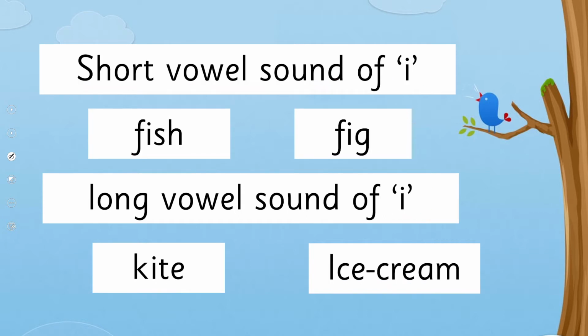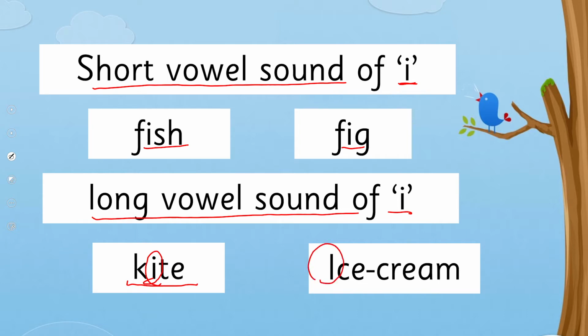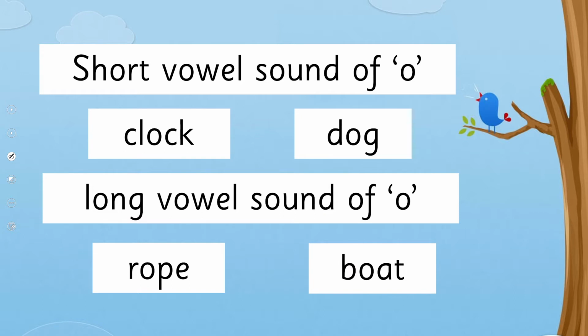When it's short sound of I, it sounds like i, fish, fig. And when it's long vowel sound of I, it sounds like I, as in kite, ice cream. When it's short sound of O, it sounds like o, clock, dog.